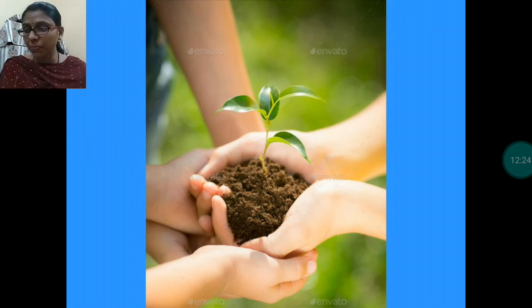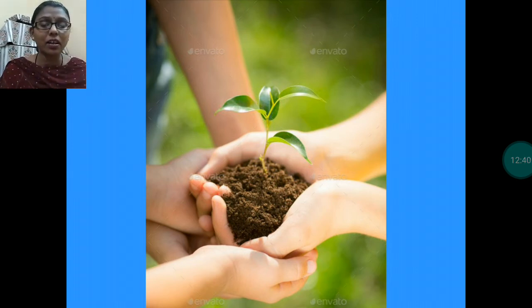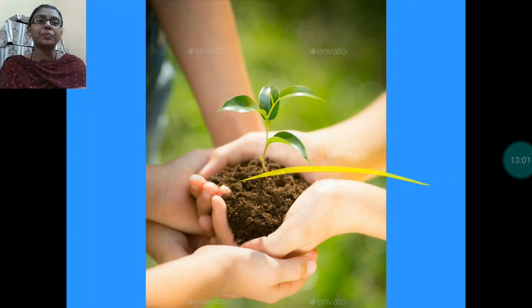Some social forestry programs have been launched to plant trees on roadsides. On roadsides also you might have seen many plants planted over there. This is known as the social forestry program, also started by our government. It is launched to plant trees on roadsides and on open land. And cutting of trees has been declared illegal. These are the ways by which we can conserve our forest.